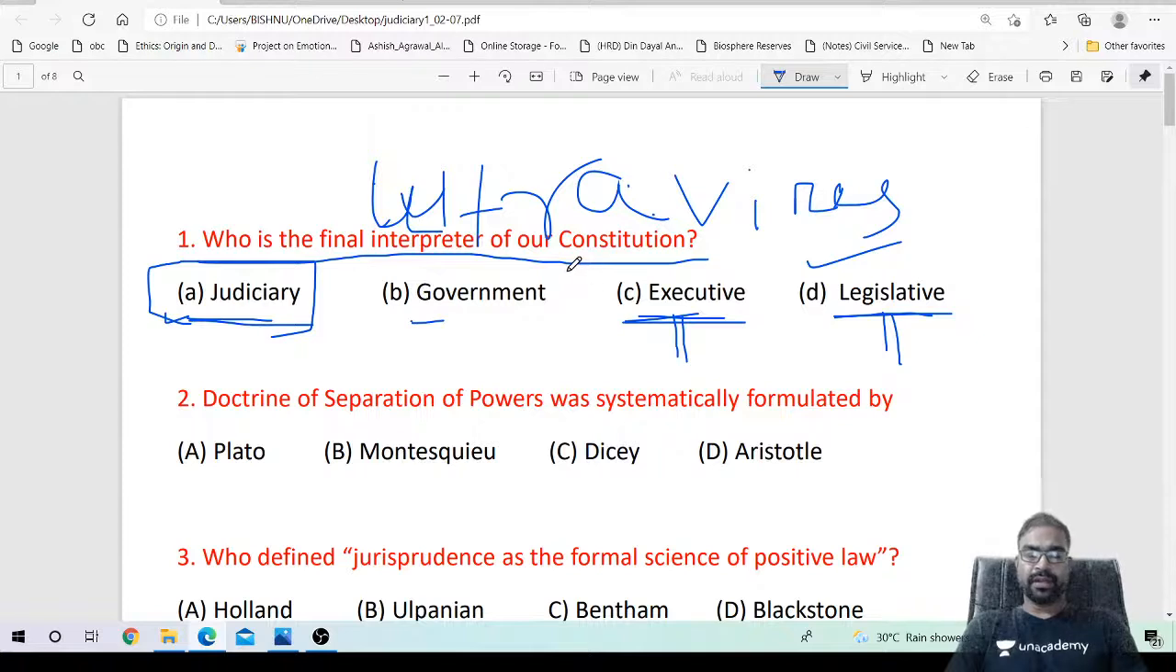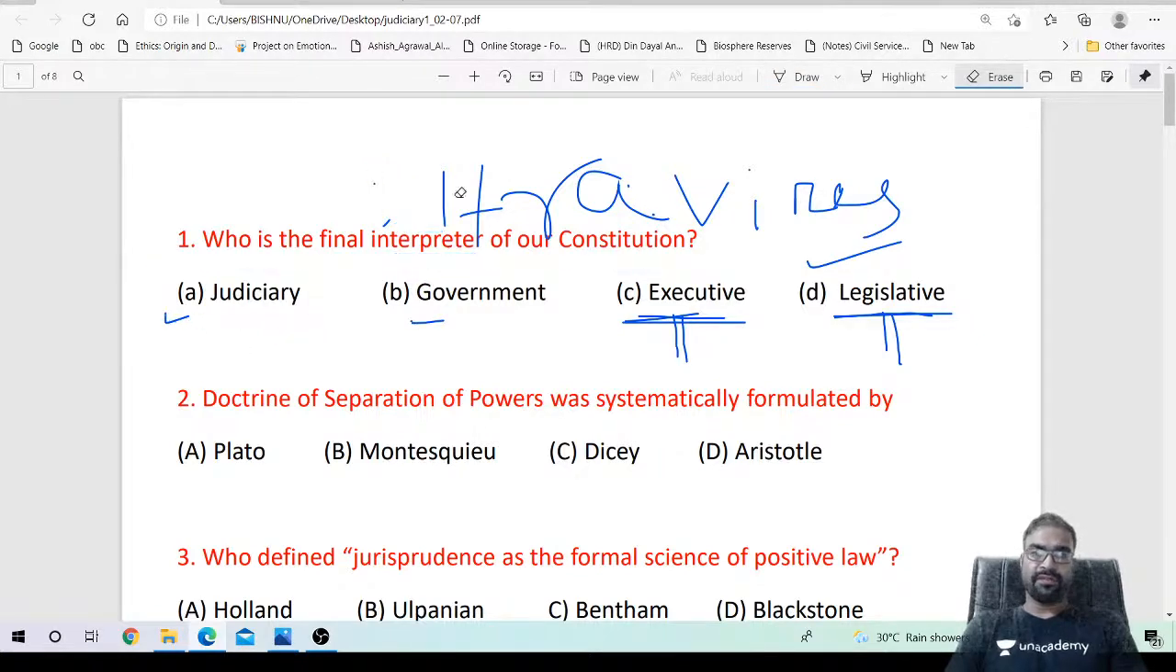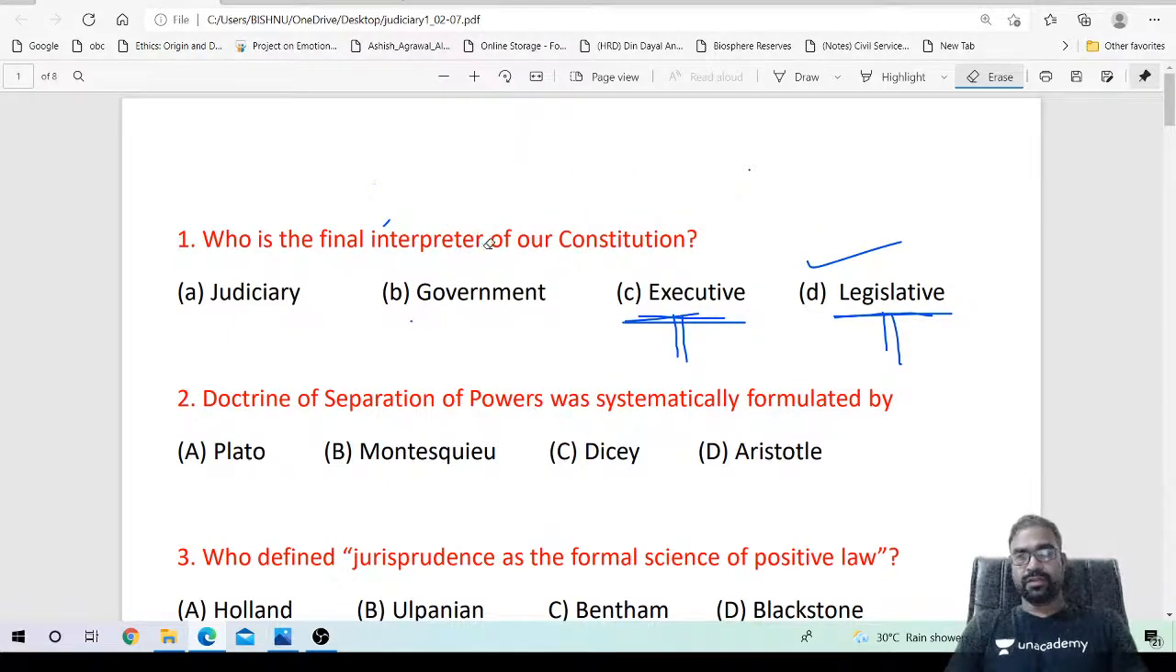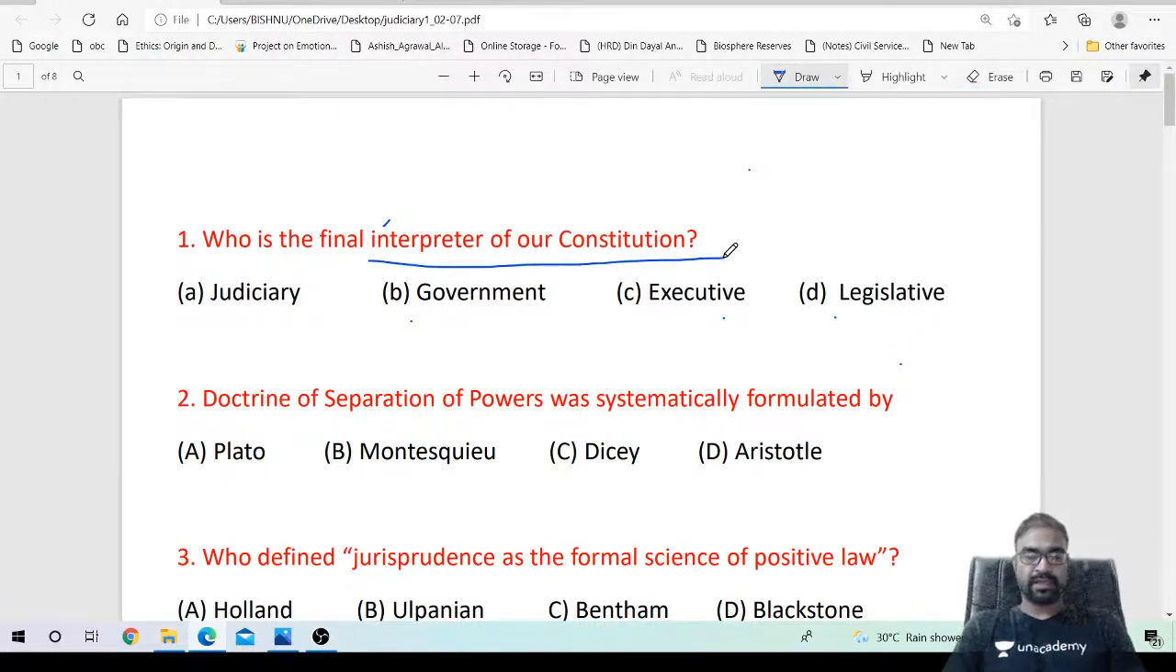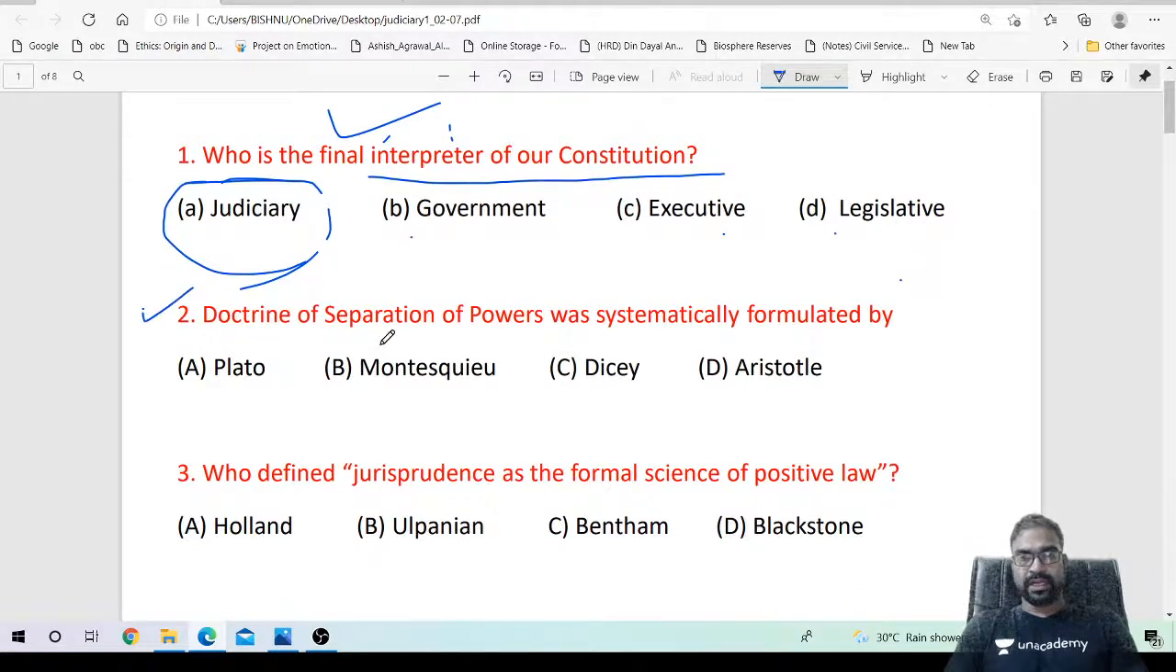Any ambiguity in the constitution, if you find, then the judiciary is referred. The judiciary can interpret the constitution and clarify the ambiguity or doubt that arises while understanding the text of any provision of the constitution. It is the judiciary who will finally interpret the constitution. So, the doctrine of separation of power was systematically formulated. What is the doctrine of separation of power?